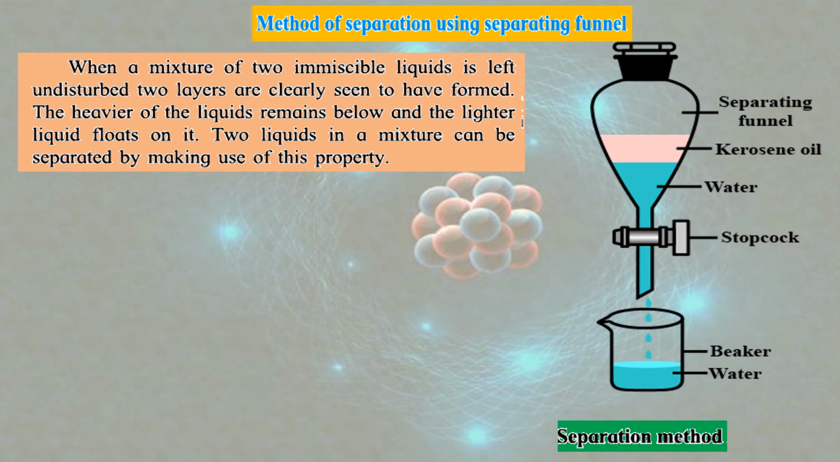Okay, so this is what a separating funnel is. The structure that you can see, this is a separating funnel. This is a stopcock. This is water. You can see kerosene oil, and this is the separating funnel. And below there, here is the beaker, into which we can separate the water. See here, what can we use this method for? When two things are not mixing together completely. Okay, water will remain water and the kerosene oil will remain kerosene oil, and they will have different layers.